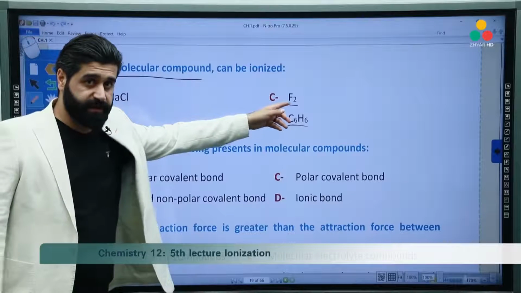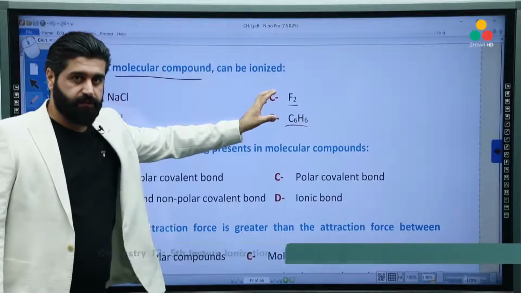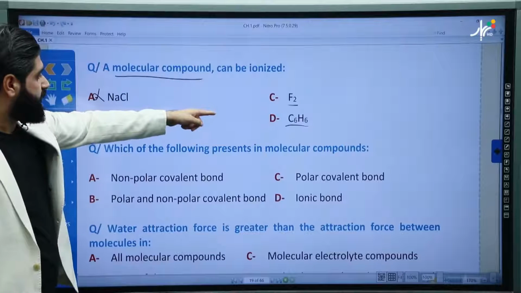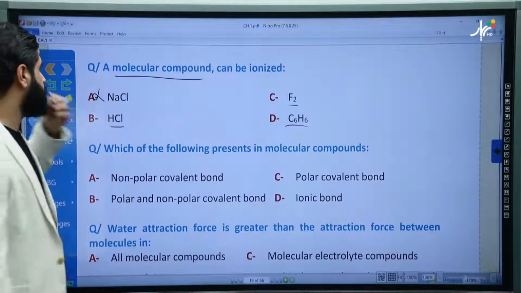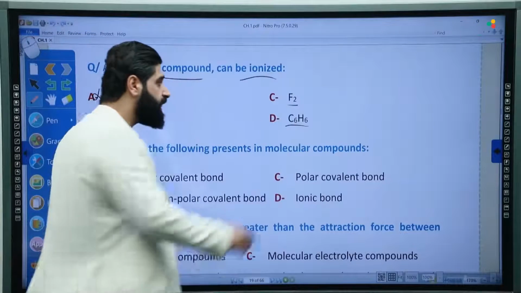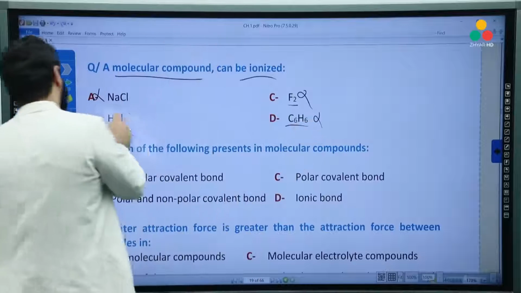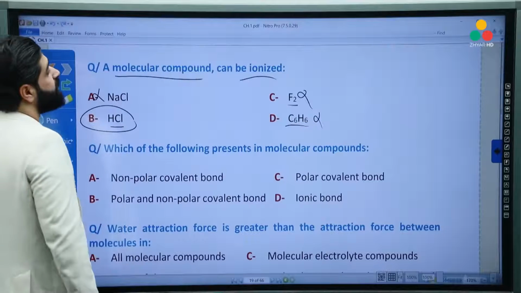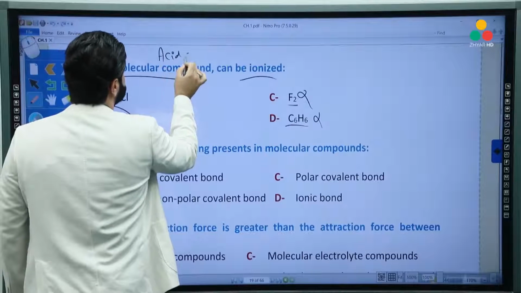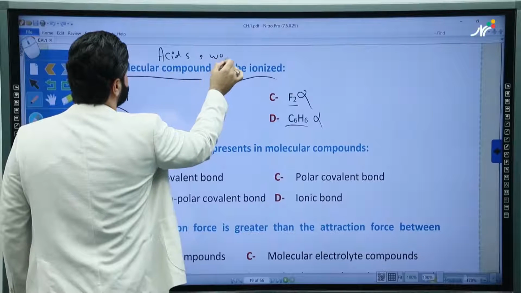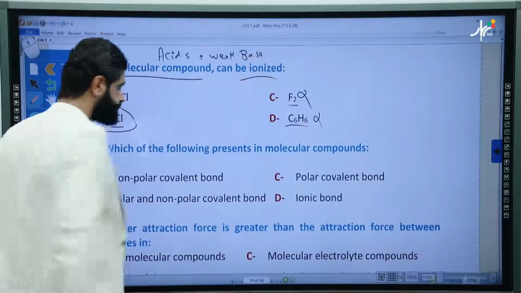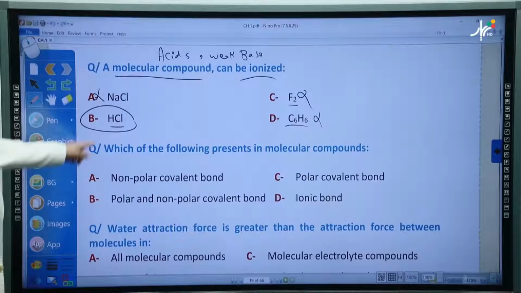It's not a compound, okay? But it's a molecule. Very good. It's a diatomic molecule. And it's a compound. Well, the next filter: can it be ionized? It does, HCl. That means for a molecular compound that can ionize, we have to look for acids or weak bases. Here we have an acid.